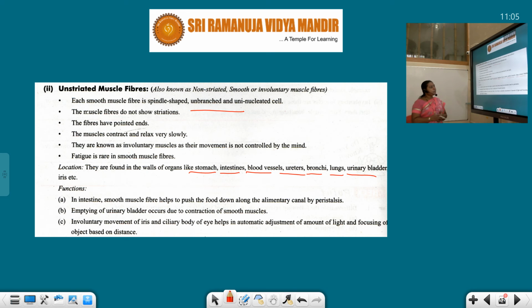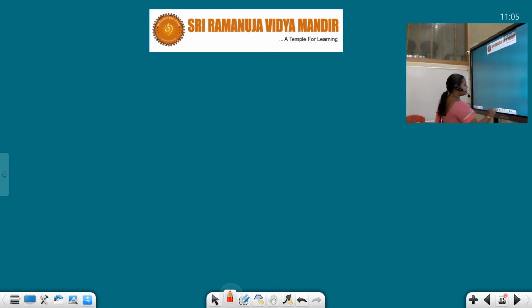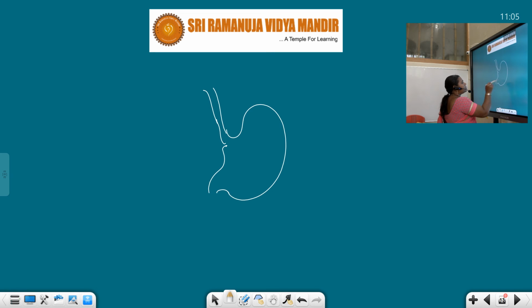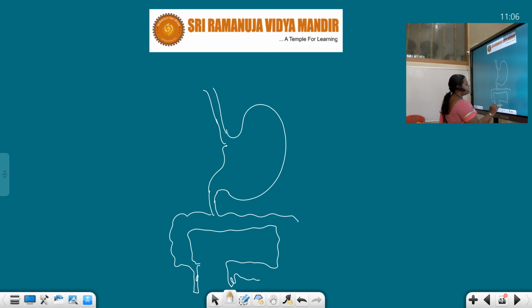And functions: in the intestine, smooth muscle fibers help to push the food down along the alimentary canal by the movement known as peristalsis. See students, this is the esophagus, right? This is the stomach, and we have the connection with the large intestine. Roughly I'm drawing, students. Inside this we have the small intestine, right?